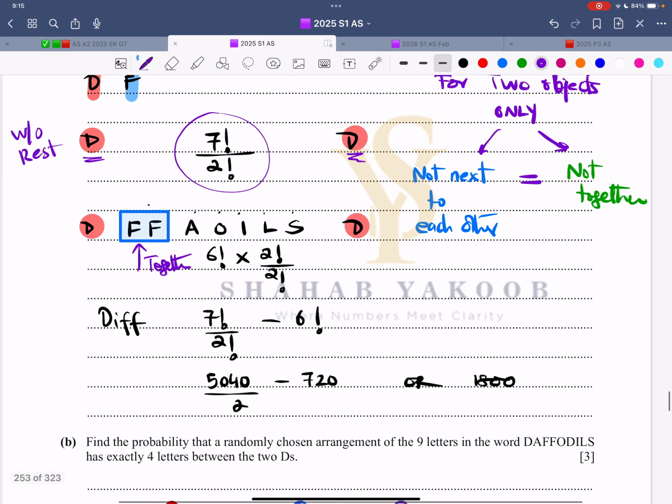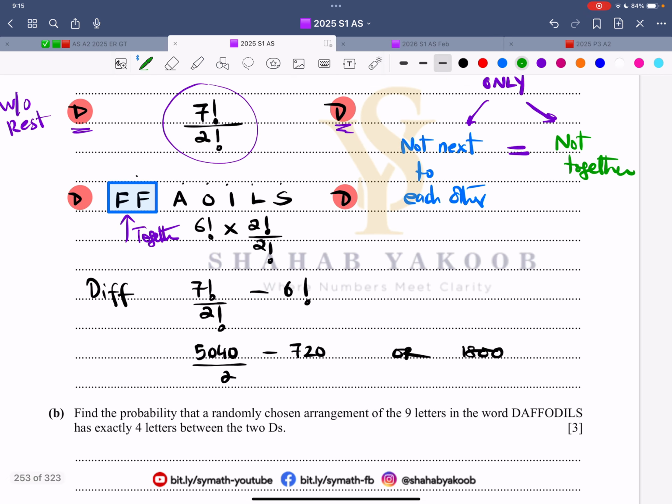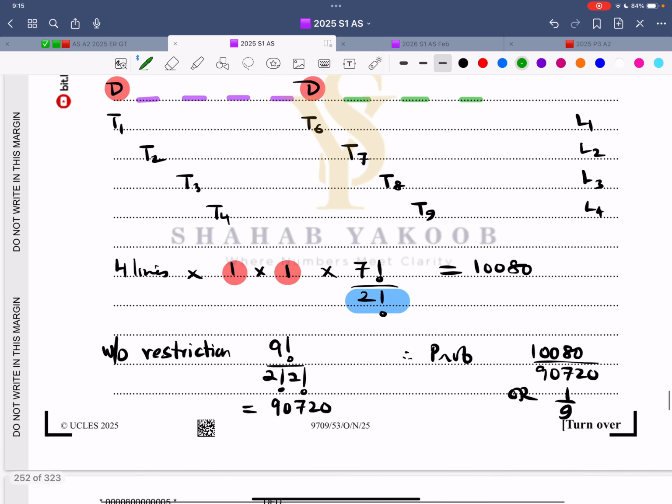And that is the space concept. So let me write it over here. So not next to each other, that is the space concept. And not together, that is the subtraction concept: without any restriction, minus together will give me not together. So now coming back to this.